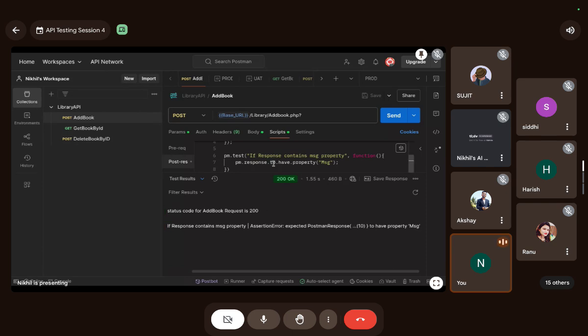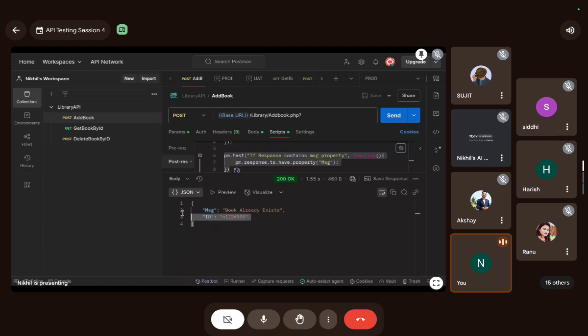Let me tell you why. Right now, this test does not have any knowledge about the response. What is our response? This is the response we are getting. If I talk about the status code, that's a configurational thing that Postman can get, but Postman has no knowledge about this.